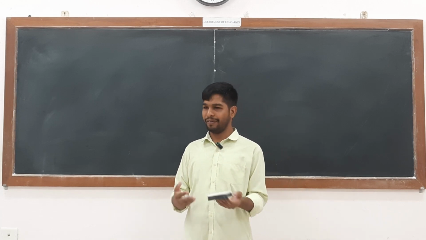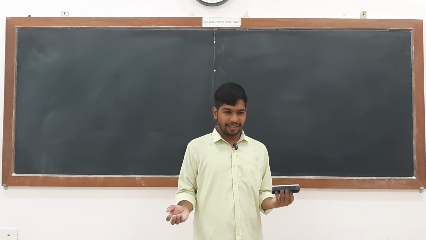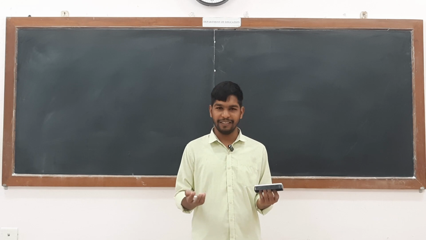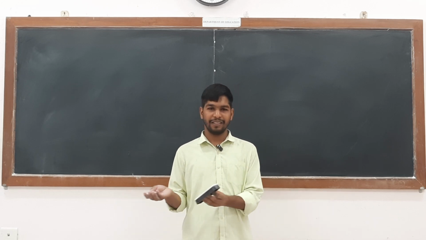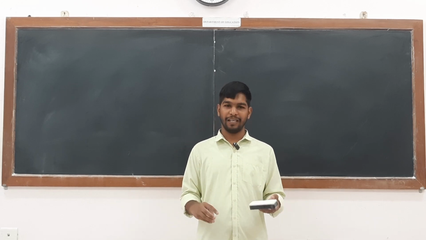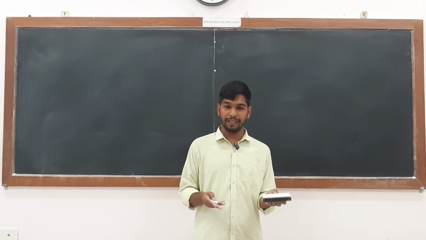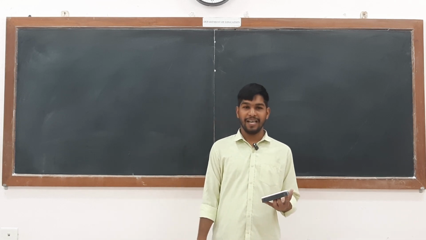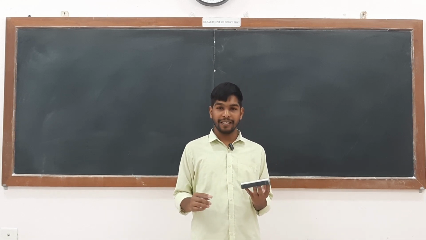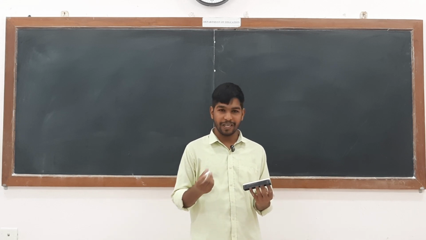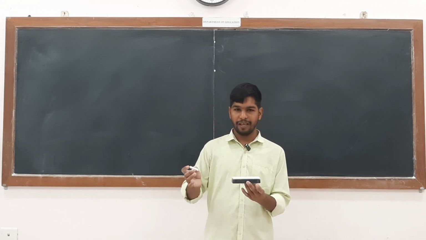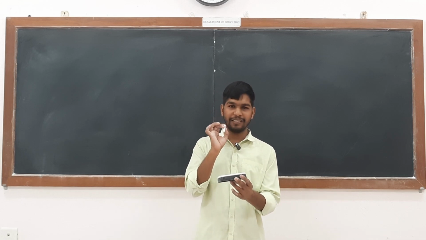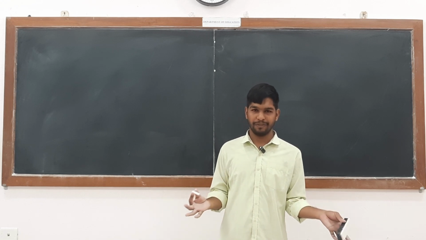So, what do we mean by light? How can we define that? If I give the definition, it is a form of energy we can see, or in other words, it is an electromagnetic wave. But in the context of today's class, reflection and refraction, it is something which makes us able to see objects. Light comes to the object and, after reflection, until and unless it comes to our eyes, we will not be able to see the object.